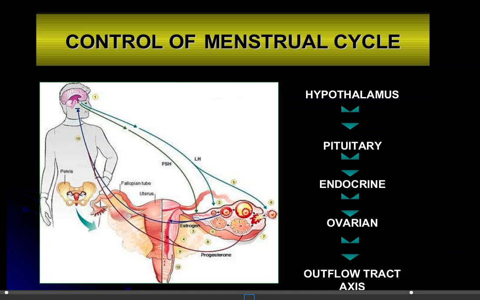Control of the menstrual cycle we already discussed in the previous lecture: the hypothalamus, under the influence of gonadotropin releasing hormone, influences the pituitary and endocrine, then the ovaries and outflow tract axis. We already discussed all these things, FSH, LH, gonadotropin releasing hormone, then estrogen, progesterone, ovulation. So we will not repeat this.